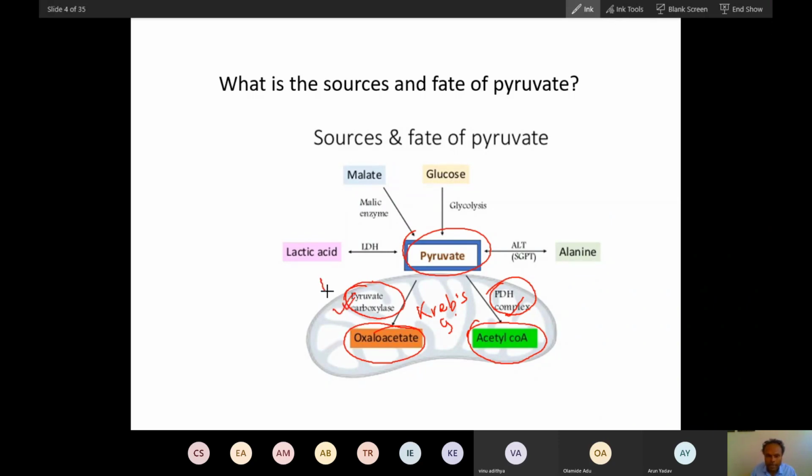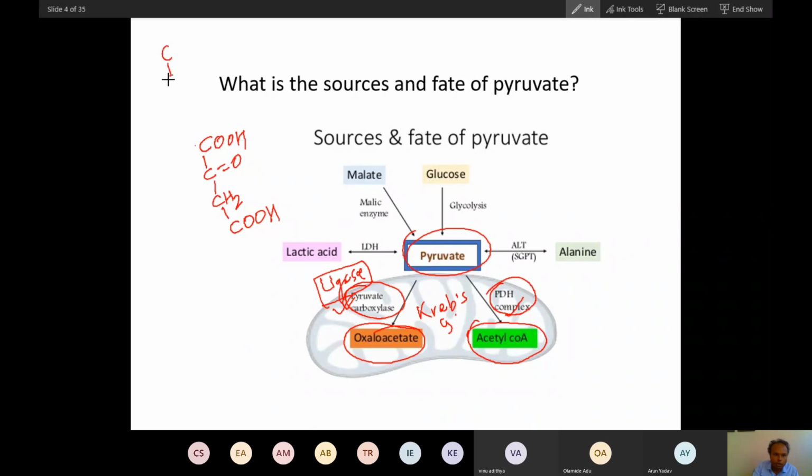And pyruvate carboxylase is a ligase. If you have gone through the enzyme chapter, I have already discussed this pyruvate carboxylase enzyme. If you understand this, you will understand the Krebs cycle very easily. Now this is oxaloacetate, the name comes from oxalo and acetate. So oxaloacetate is synthesized from pyruvate.